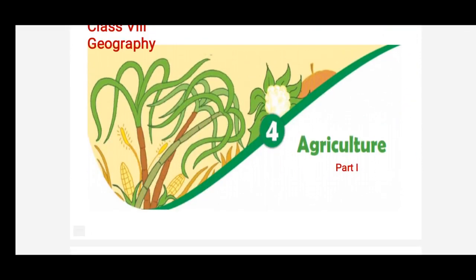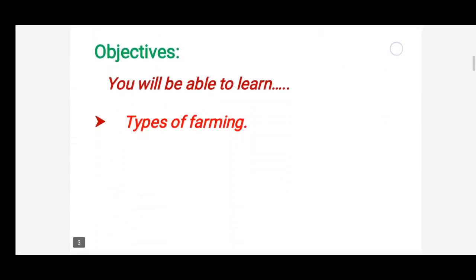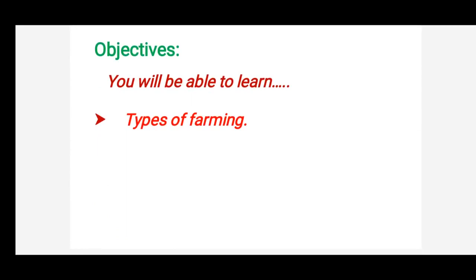In our last class in the agriculture chapter, part 2, we discussed types of farming, that is subsistence and commercial farming. Today also, we are going to learn the remaining types of farming, that is commercial farming.